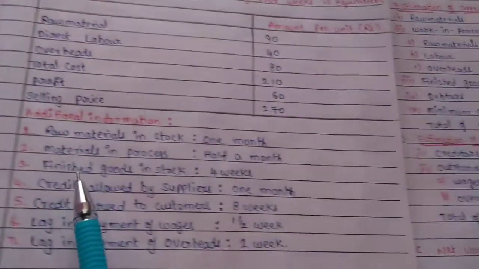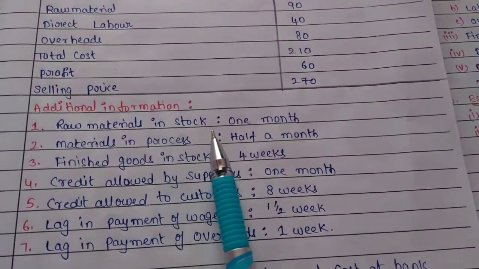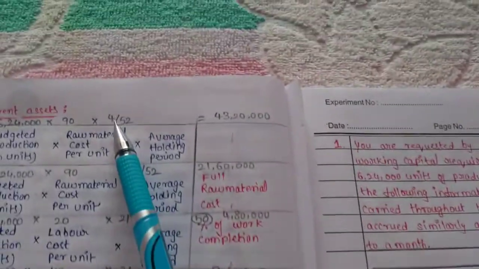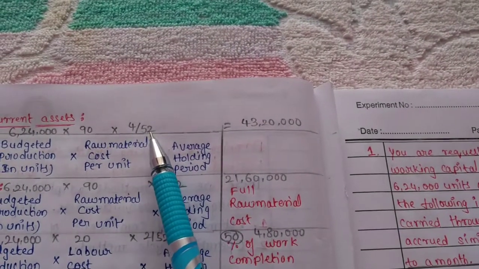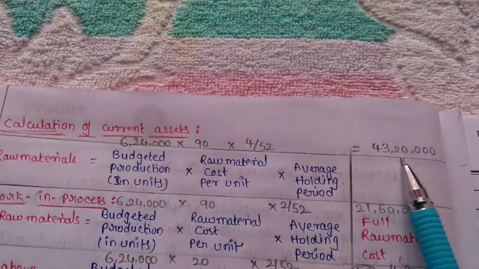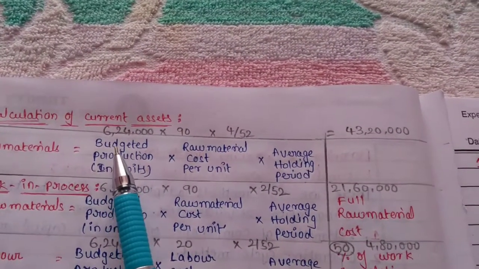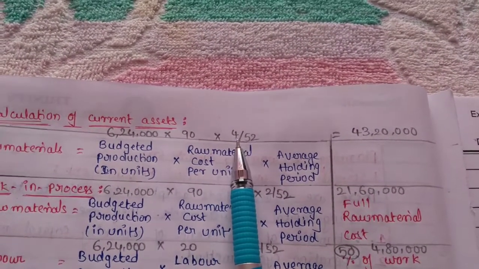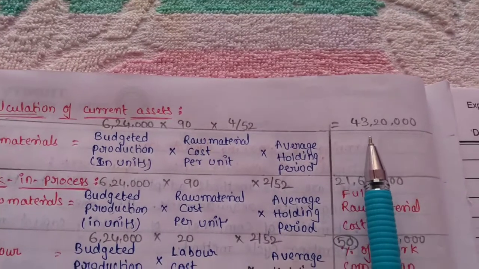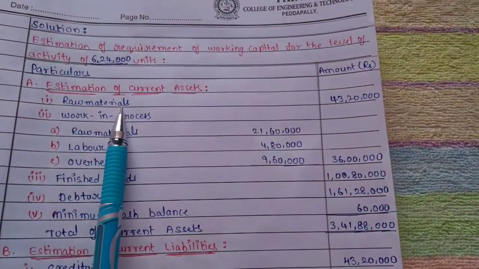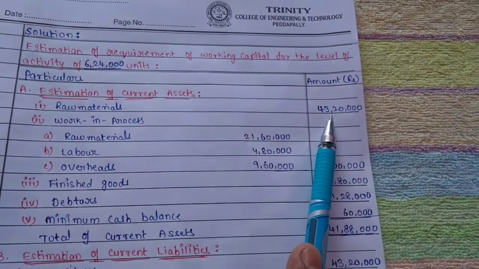Look at the first point, materials in stock 1 month. So 1 month is equivalent to 4 weeks. So 4 divided by the number of weeks per annum, 52. So 6,24,000 into 90 into 4 divided by 52 equals 43,20,000. So here the raw materials amount is 43,20,000.